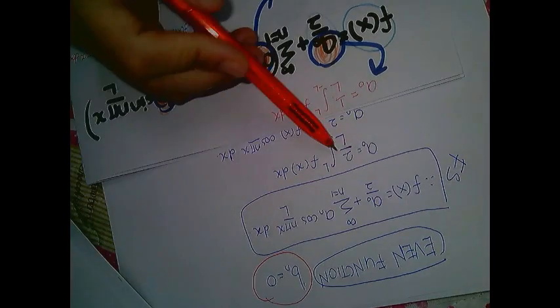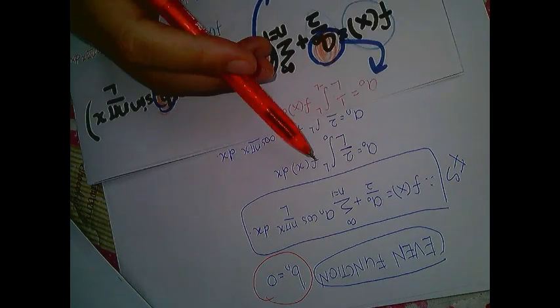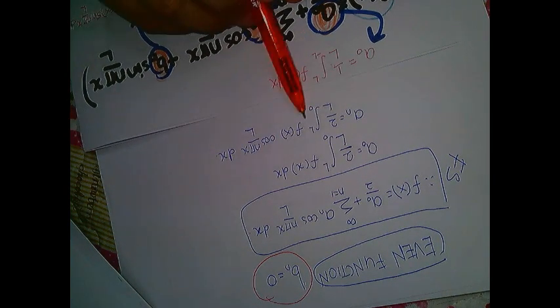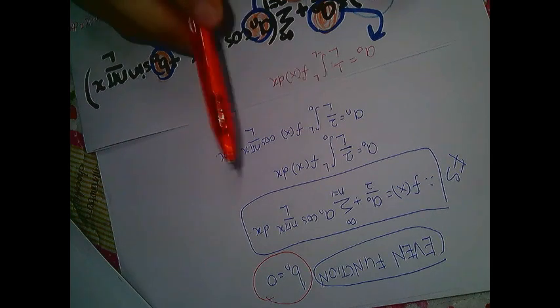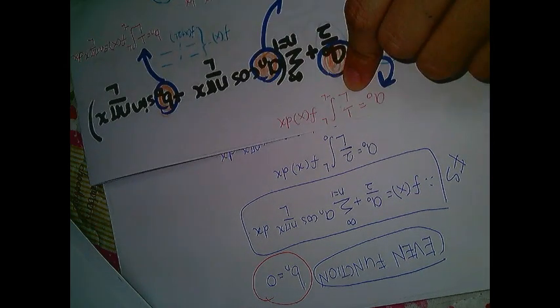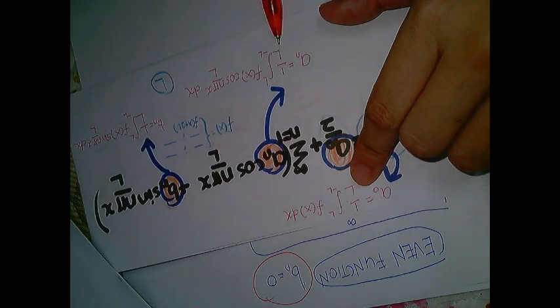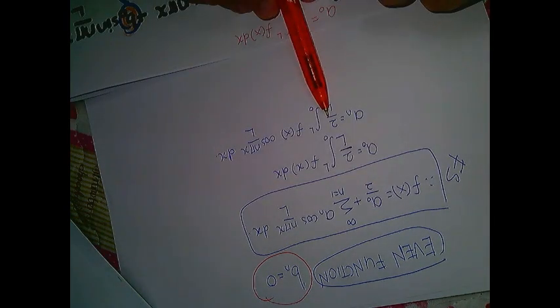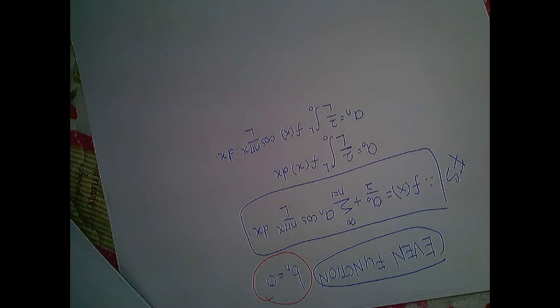Okay, understand? And the same goes for your an. We calculate for one side, and instead of 1 over L, we need to multiply by 2. So that is the Fourier series of an even function.